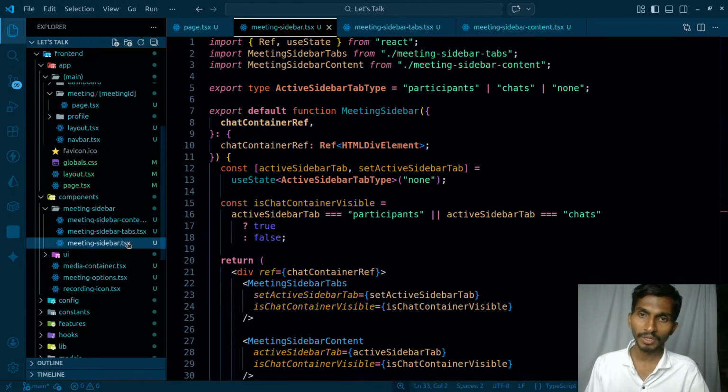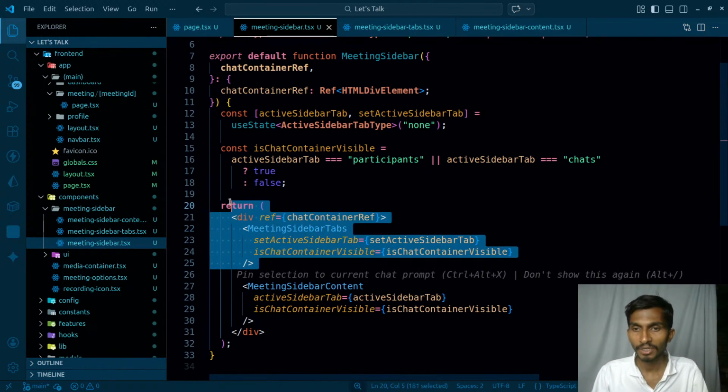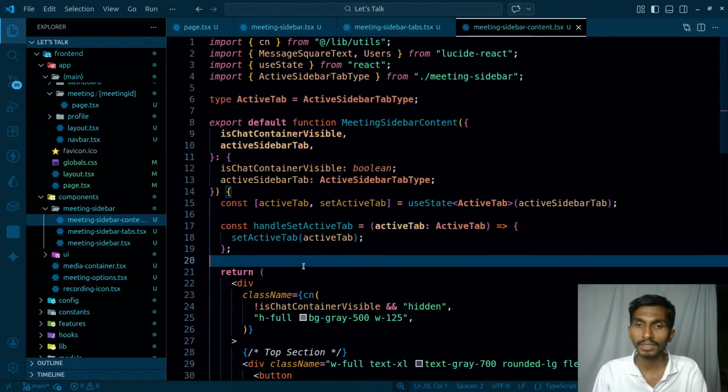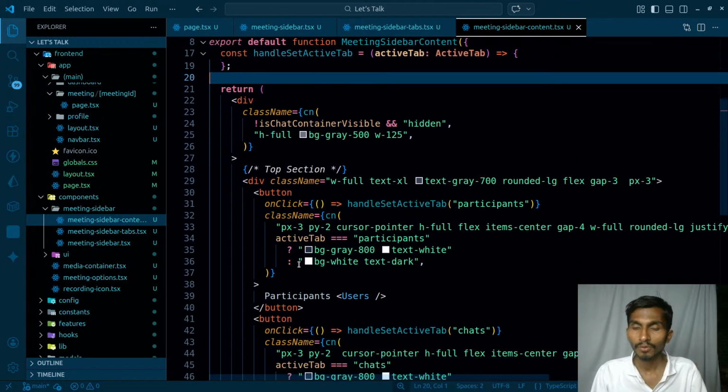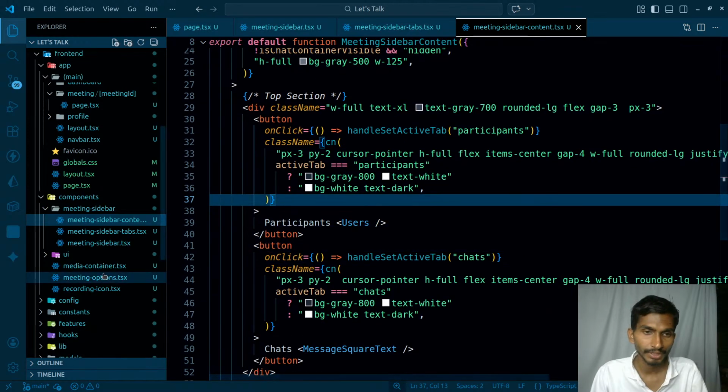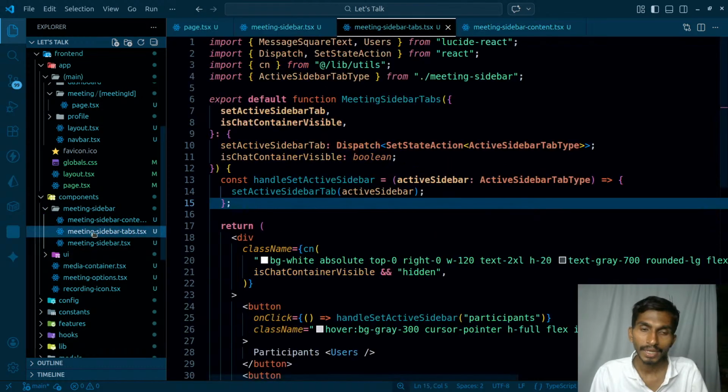First of all, I have this meeting sidebar. Inside this meeting sidebar, I have meeting sidebar tabs and I have meeting sidebar content. Inside this meeting sidebar content, I'm going to have two things. First of all, the content tabs, so meeting active tabs, sidebar tabs, and then meeting sidebar content.